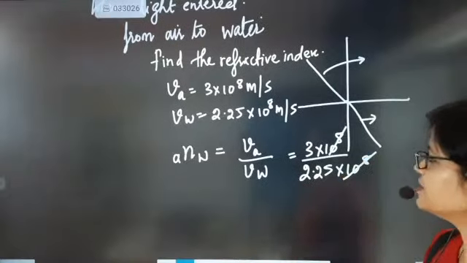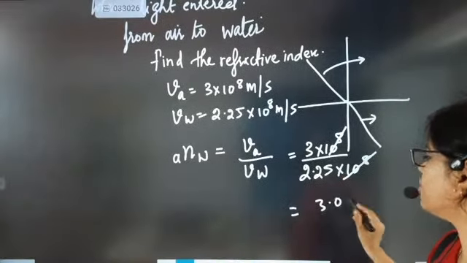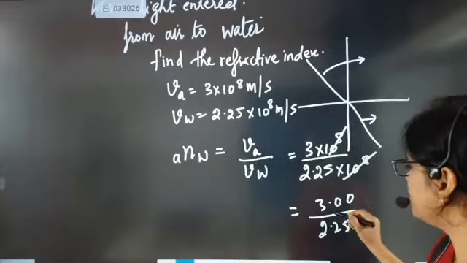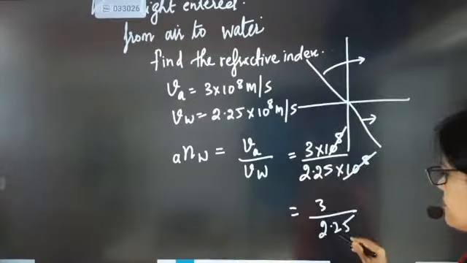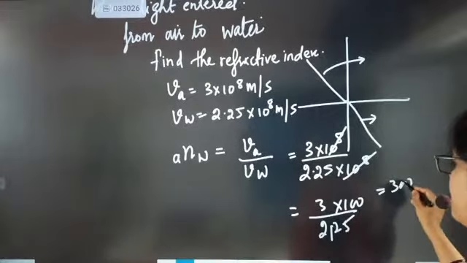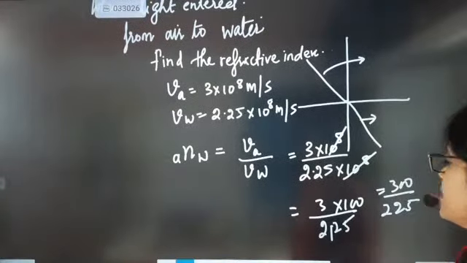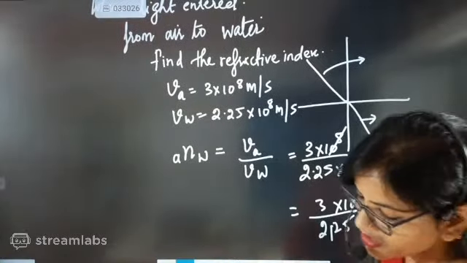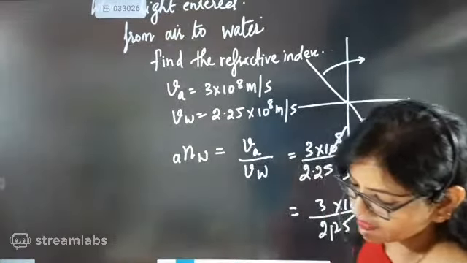So the 10 to the power 8 will get cancelled. So 3.00 is there and 2.25 is there. 3 is there, this will get cut and 100 will go up. So 300 by 225 is there. Once 300 by 225 is there, 1 point something refractive index will come.